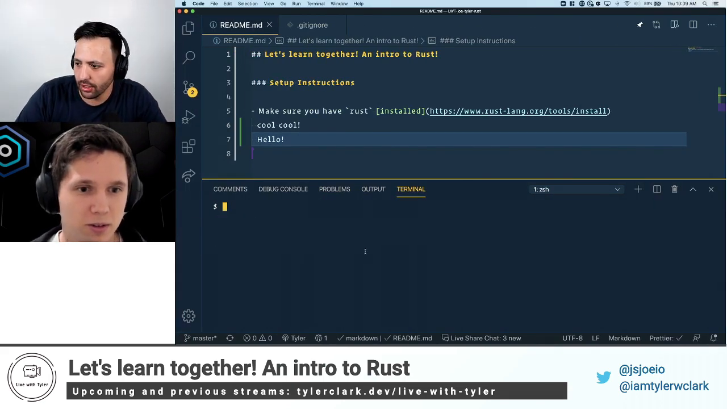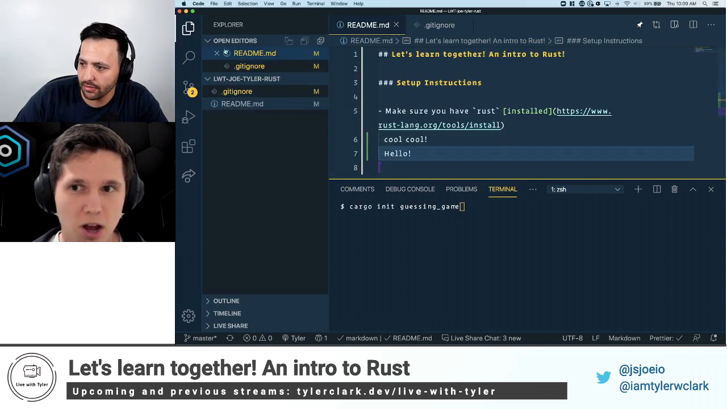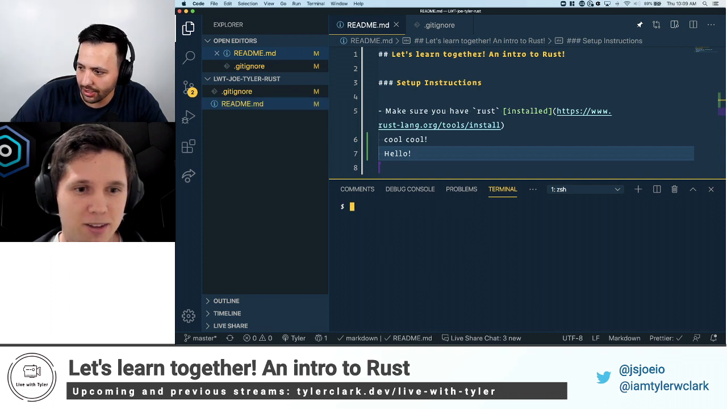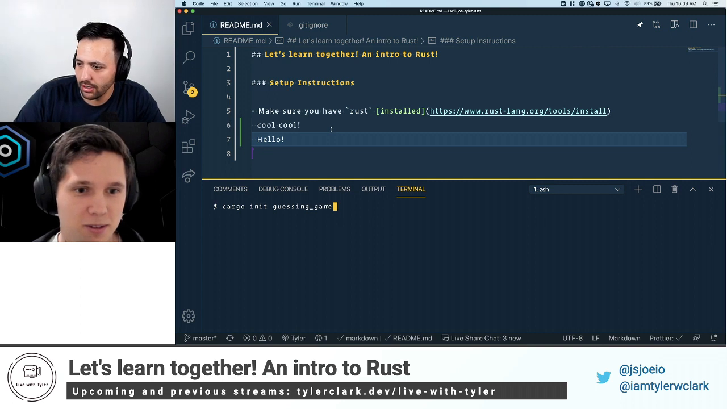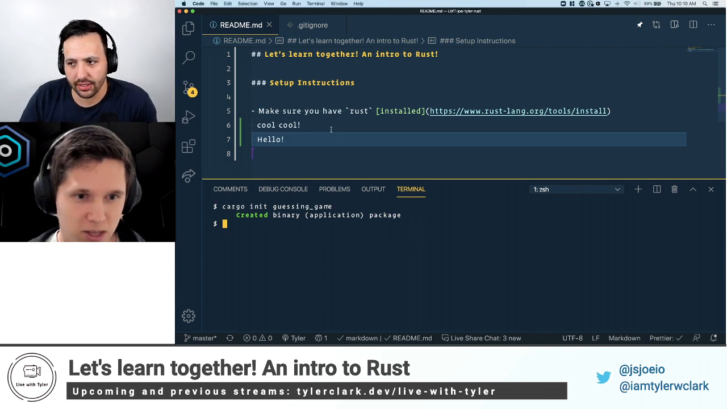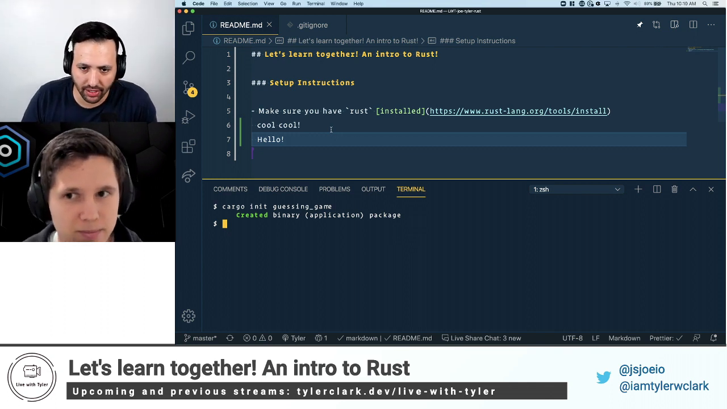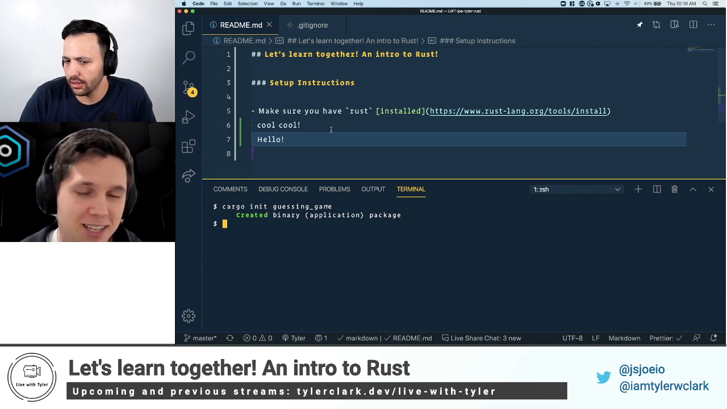All right. So the first thing we do. Oh, you already did it. You did cargo init guessing game. Let's run it one more time. Okay. Yeah, do it one more time. So this is similar to saying npm init, where it sets up your directory for this game. Yeah, exactly.